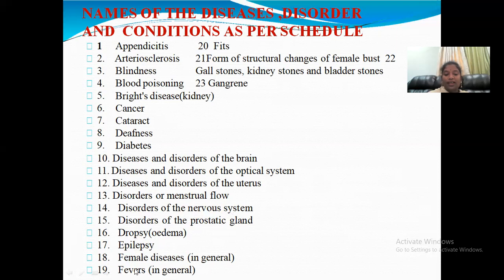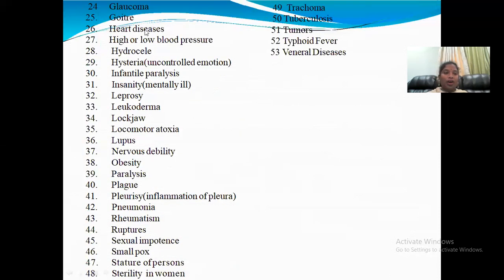and female diseases and fevers, fits, and the form of structural changes of the female breast, gallstones, kidney stones, bladder stones and gangrene. For these diseases mentioned in Schedule J, we should not give any advertisement. And glaucoma, goiter, heart diseases, high or low blood pressure, hydrocele, hysteria, infantile paralysis, insanity, leprosy,